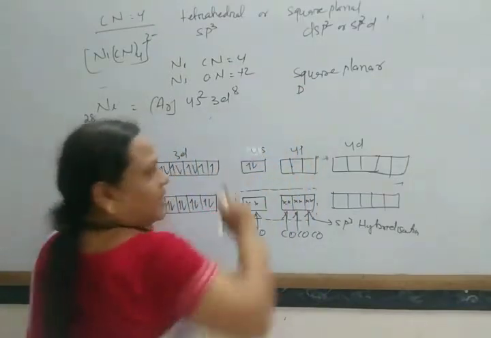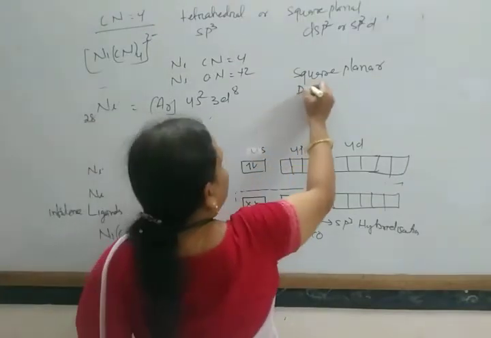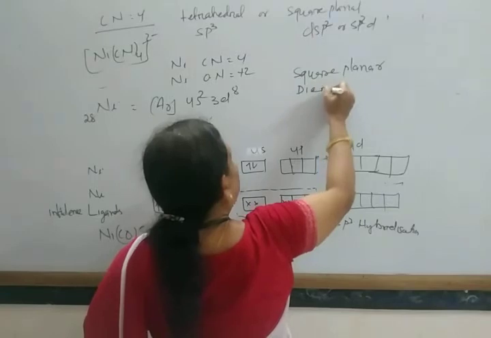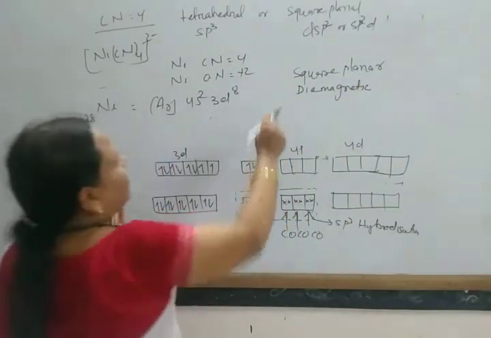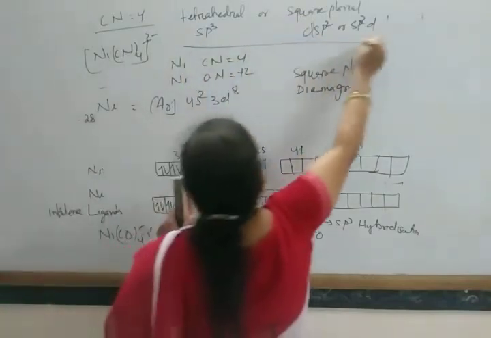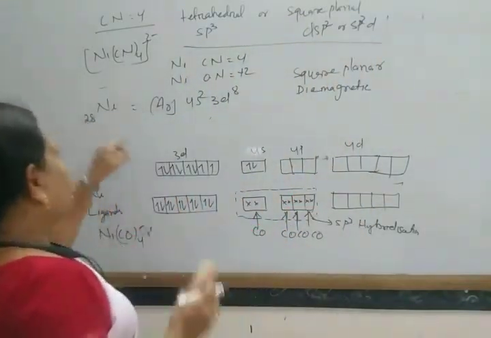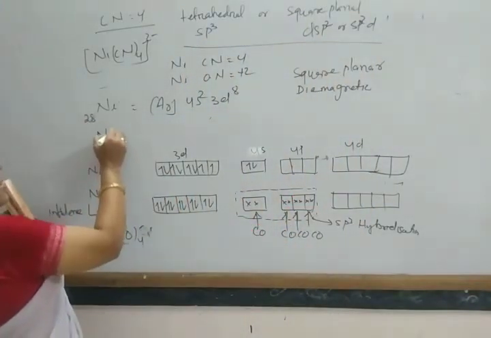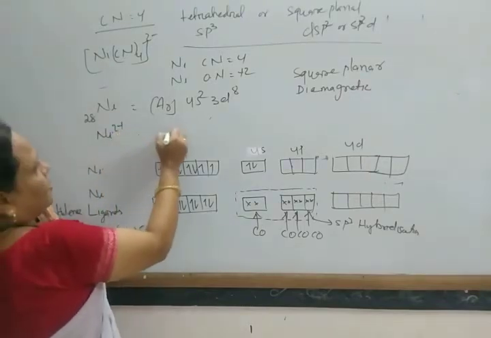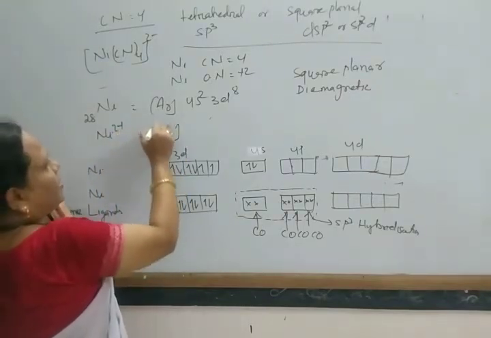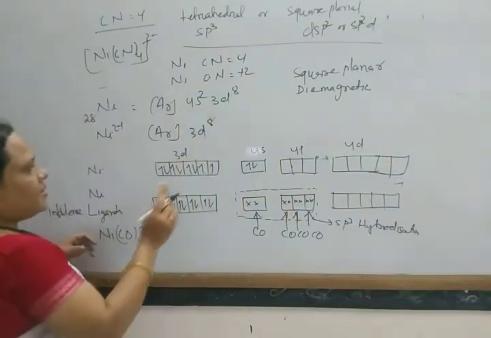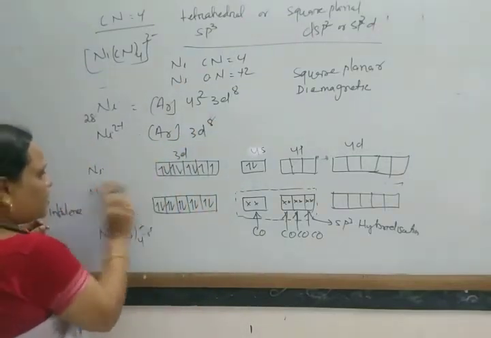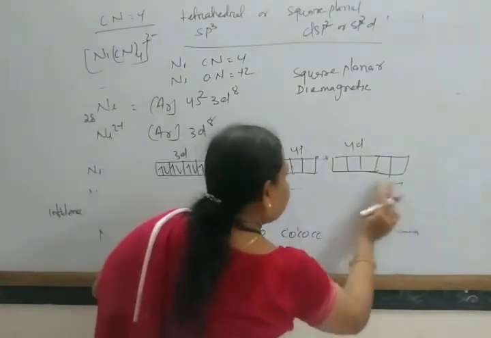And magnetic moment study found that this is diamagnetic and square planar. Okay. So nickel has the configuration argon 3d8 4s2, and Ni2+ has argon 3d8.